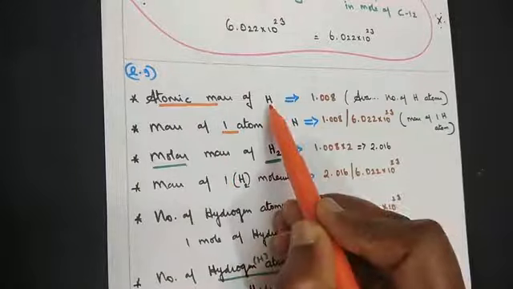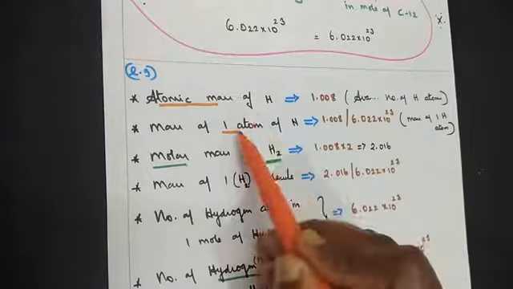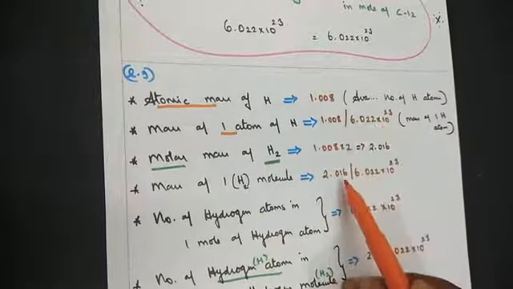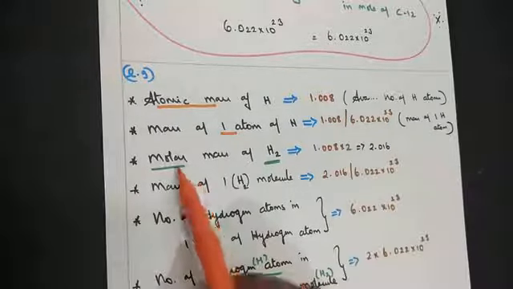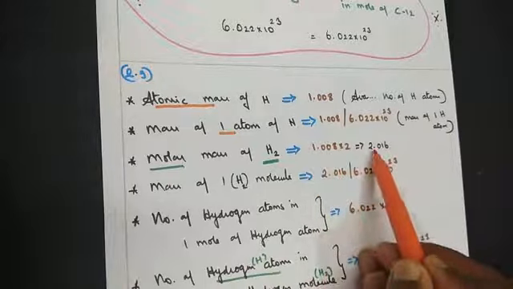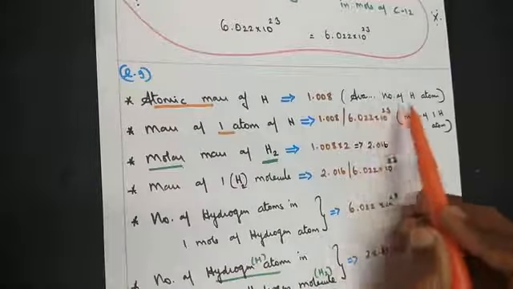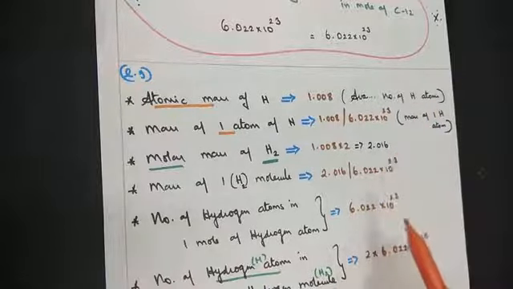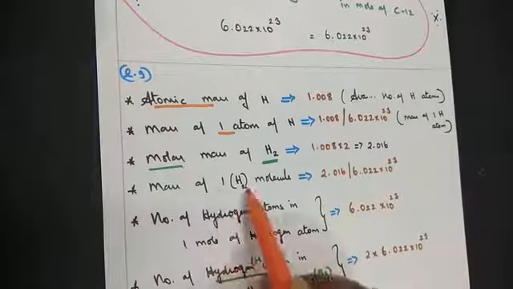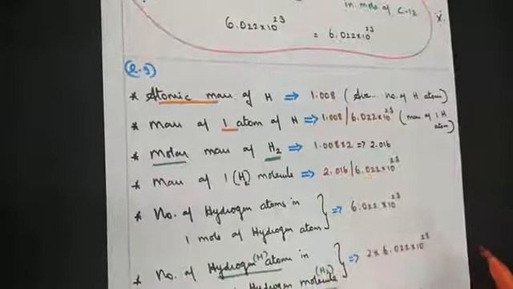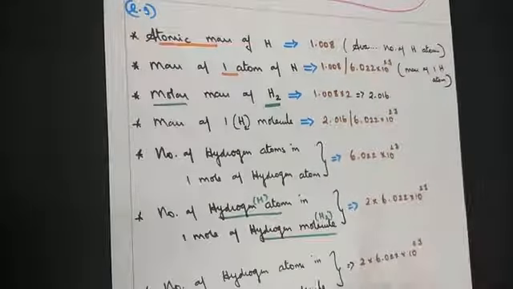Now the next question, mass of one hydrogen molecule. Atomic mass of hydrogen atom and mass of one hydrogen atom, what did you do? You divided this answer by Avogadro number. Same concept you have to substitute here. Molar mass is 2.016, meaning in it there is Avogadro number of hydrogen molecules. But when we say mass of one hydrogen molecule, this answer you divide by the Avogadro number.